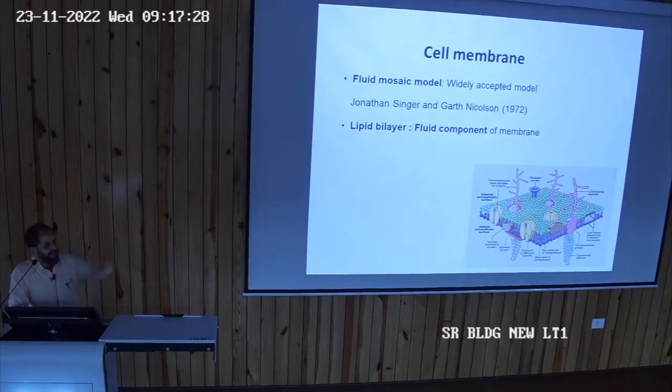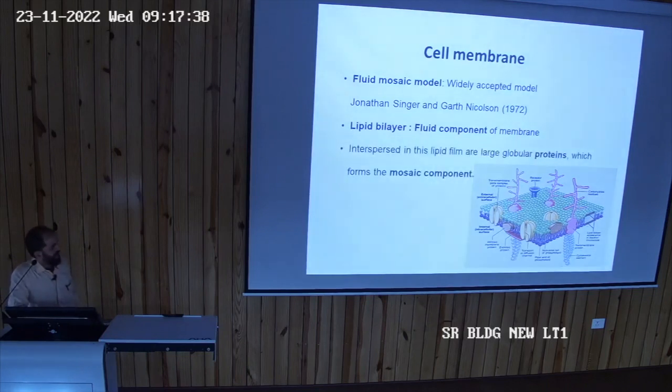Lipid has two layers, one on the outside and one on the inside, isn't it? So the fluid component is formed by the lipid bilayer, and the mosaic component is formed by the large globular protein. You can see these are the fluid component, lipid, green, and this one, yellow. These are the globular proteins interspersed in it. So this is the fluid mosaic model.